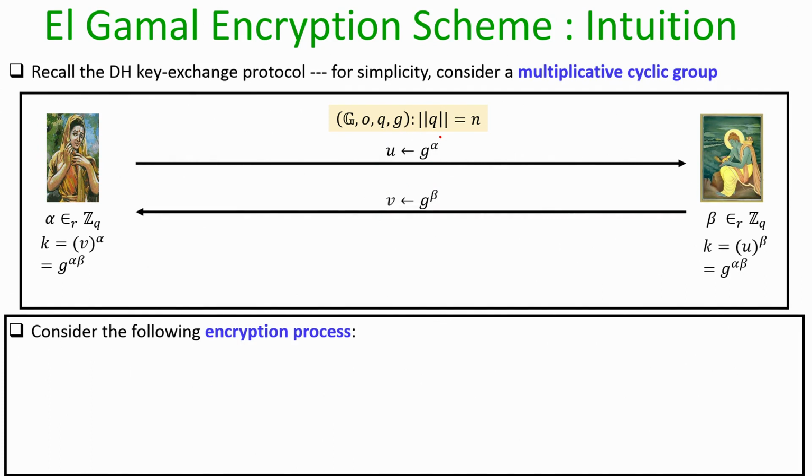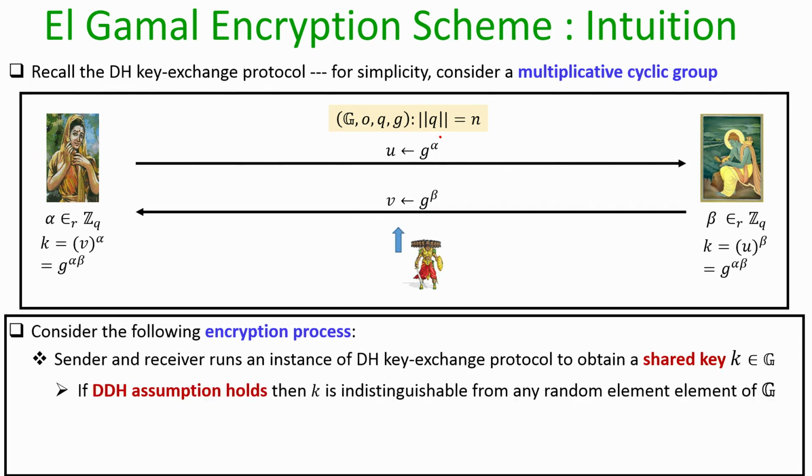So, now consider the following encryption process. The sender and receiver first run an instance of the Diffie-Hellman key exchange protocol to obtain a shared key denoted by little k, which is a group element, and we know that if the DDH assumption holds in the underlying group, that means if the DDH problem is difficult to solve in the underlying group, then the agreed key k is indistinguishable from any random element of the group.